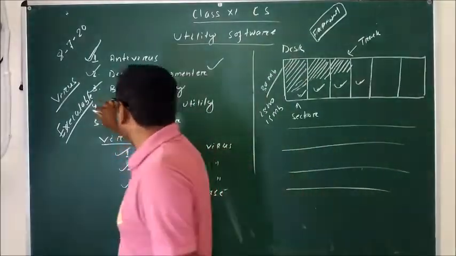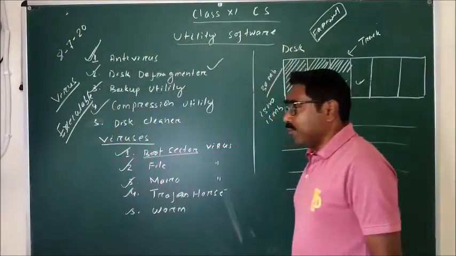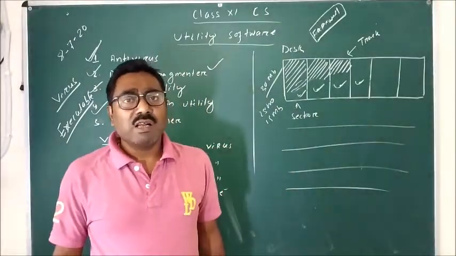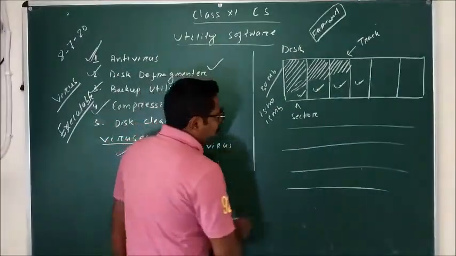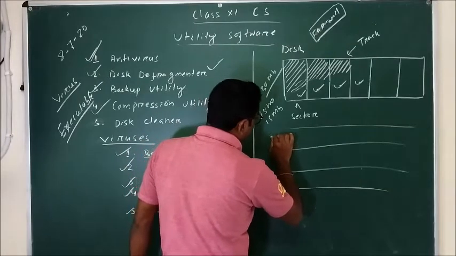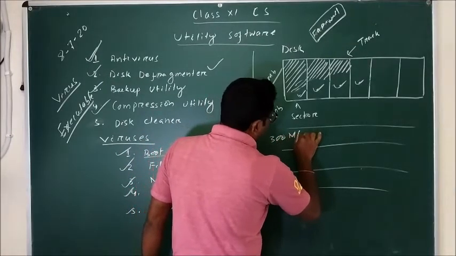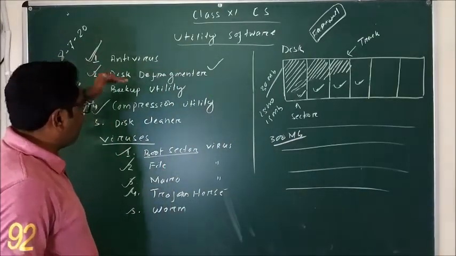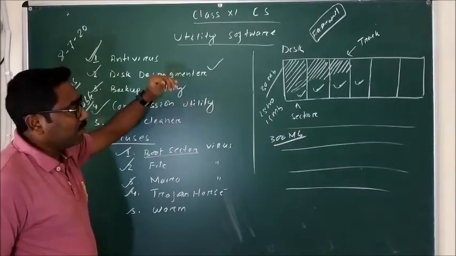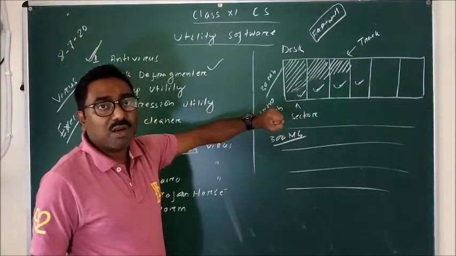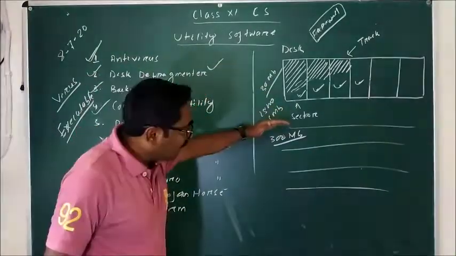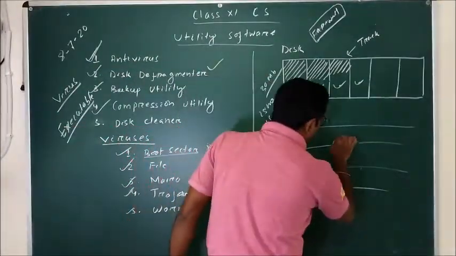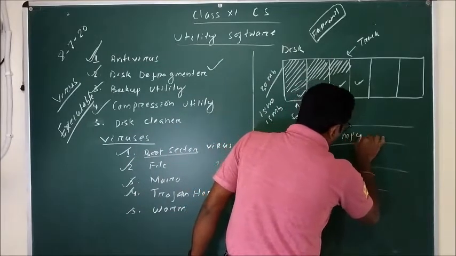Next is your compression utility. Compression utility is used to compress the size of a file. Suppose a large file is there, a file of 300 MB. Now it takes a lot of memory space, so using a compression utility program you can compress the size of the file. In that case the format of the file is changed. Suppose it is a video file, then the format is most probably MP4.